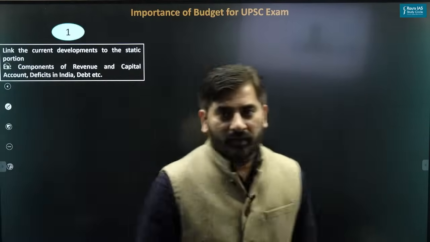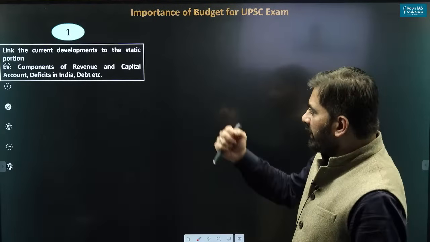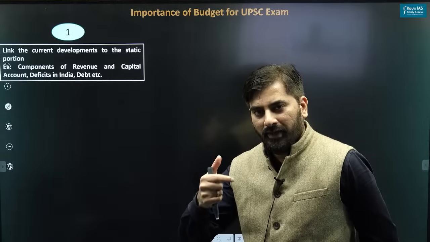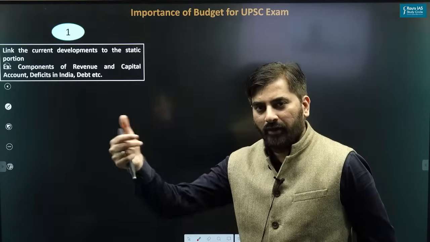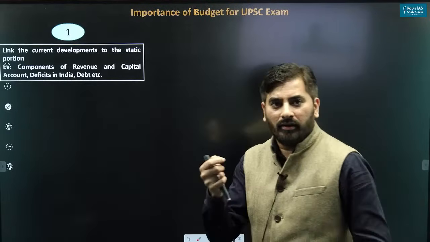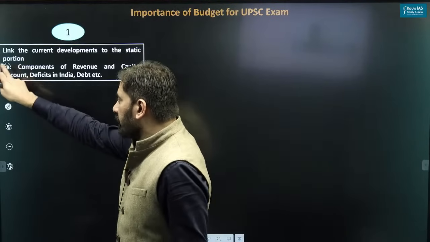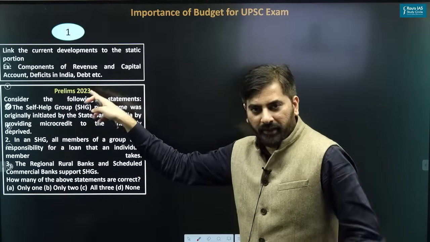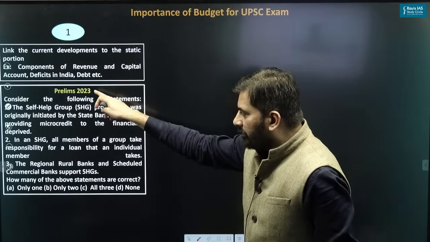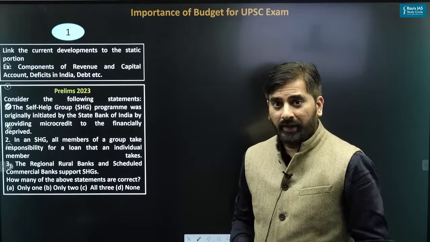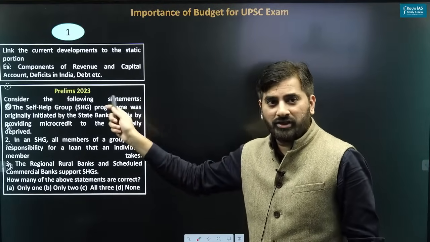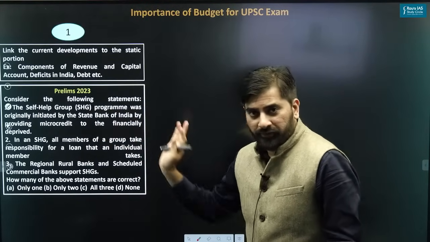You can see the first type of question which you can get in the UPSC exam is some current aspects related to your budget. In what way? Let me just give you a simple example. You can see this particular question. This particular question was asked in prelims 2023, the latest prelims. And as you can see, this question is about SHG, self-help groups.